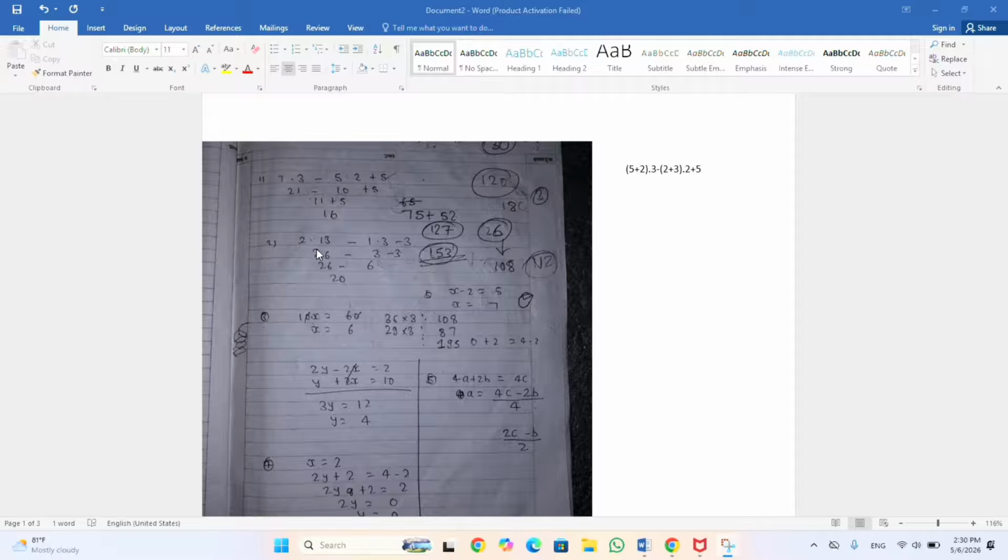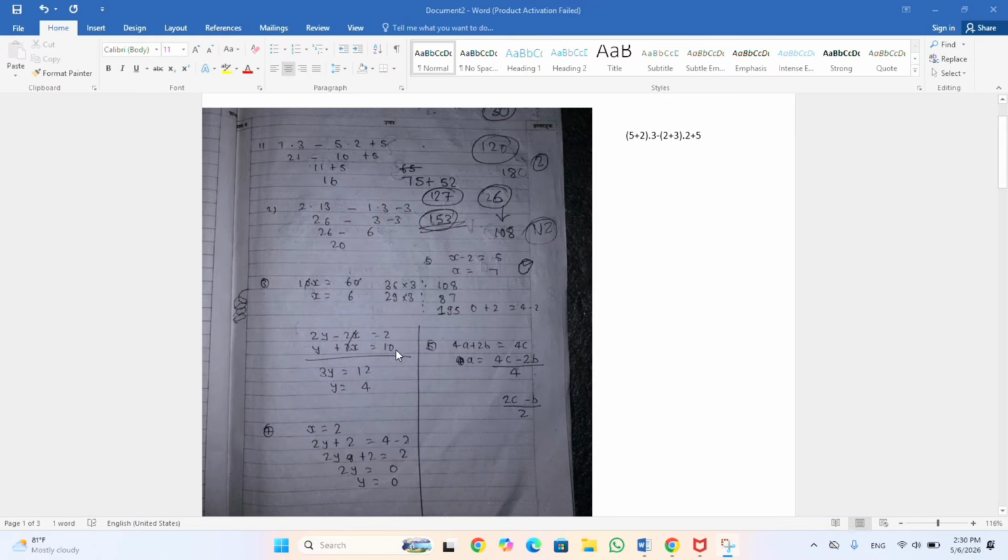Second question: 2.14 minus 1.3 minus 3. So this was the second question, and likewise this is the third question, 10x is equal to 60. So the question was very simple. And likewise question number 4, so questions like there might be two equations and we have to find the value of y. So you can see here y is equal to 0. So we can solve two equations easily by using elimination method or substitution method.